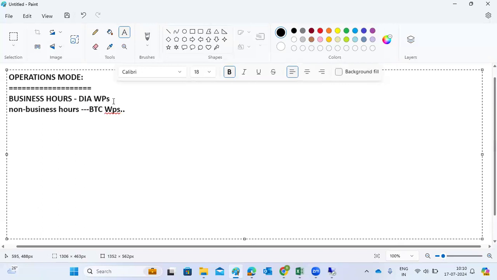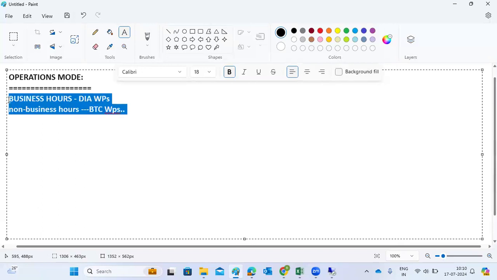So what is the advantage of the operation modes concept? The operation modes concept is provided by SAP to take advantage of this fact.